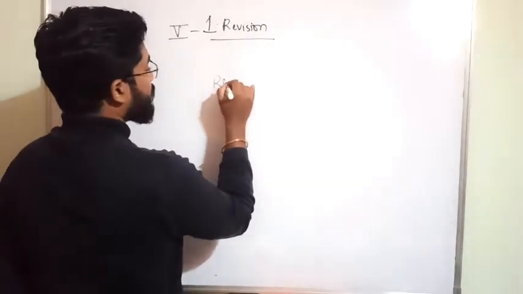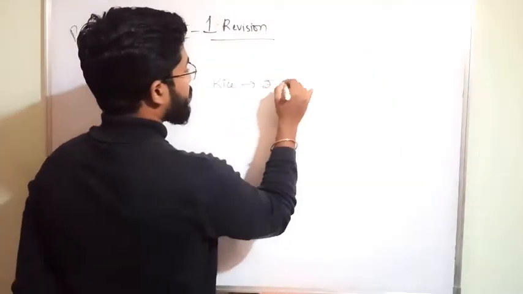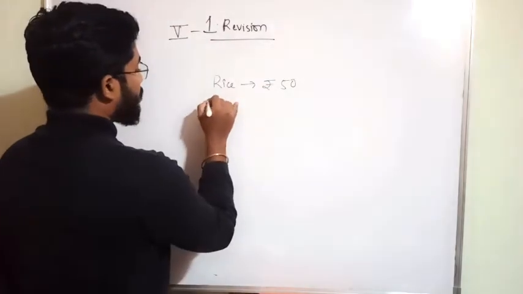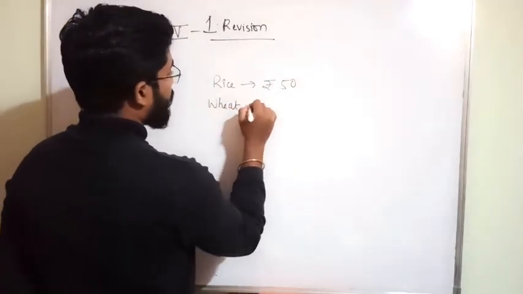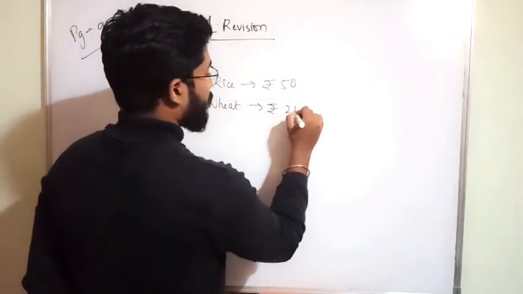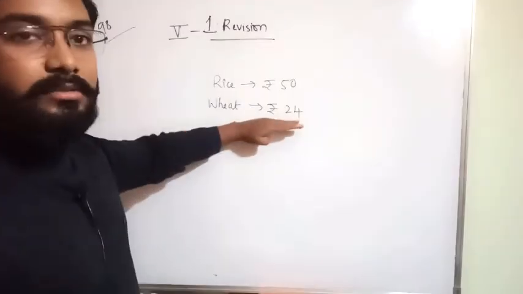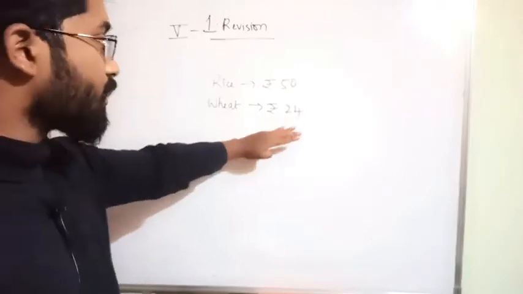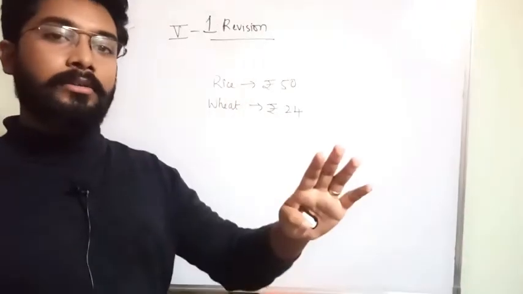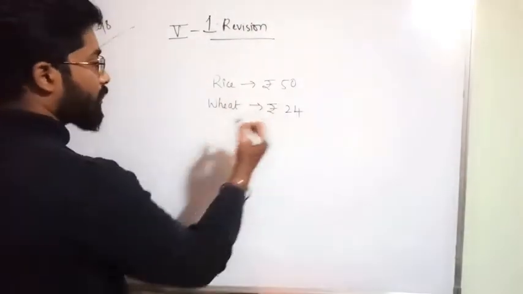Rice cost is how much? 50 rupees. Okay, and wheat cost is 24 rupees. Have you understood how it is 24 rupees? Because it is 2 kgs, no? 2 kgs into 12, you got 24. Okay, this one is completed.